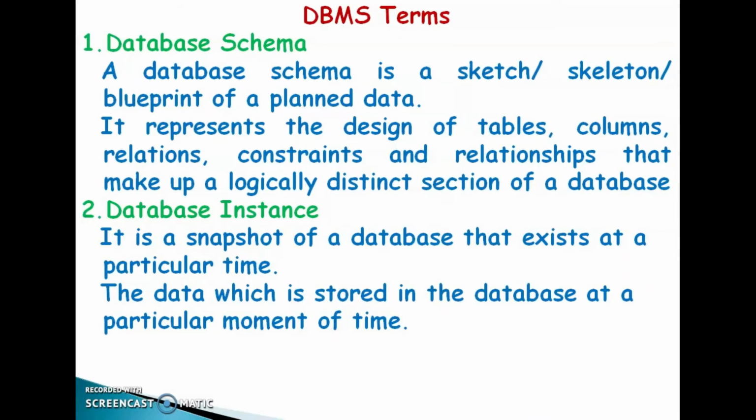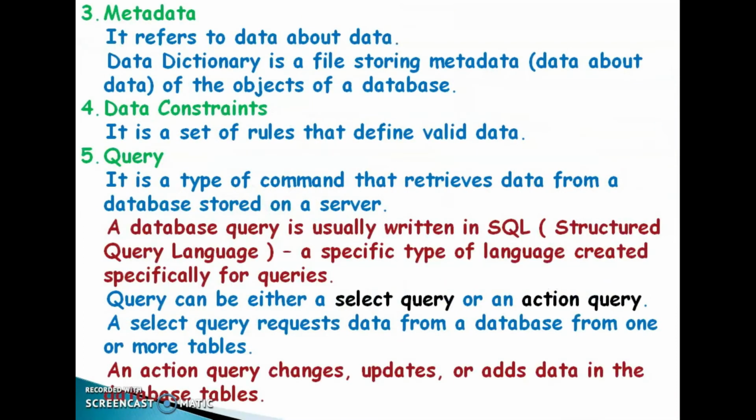Okay. Then second one, database instance. It is a snapshot of a database that exists at a particular time. The data which is stored in the database at a particular moment of time. That is database instance. Then third one, metadata. It refers to data about data.